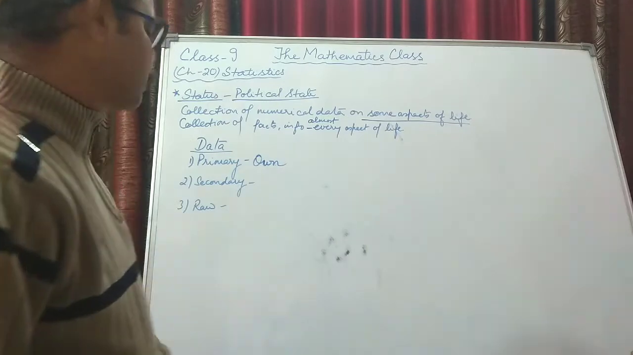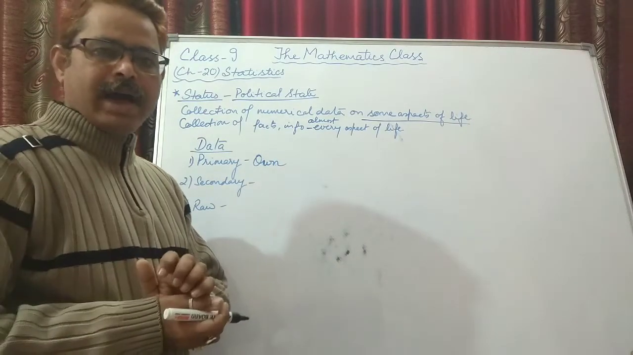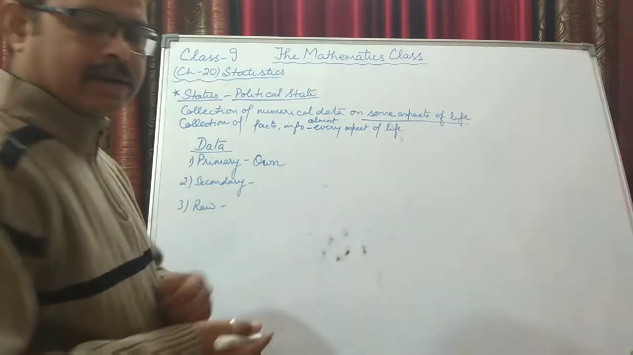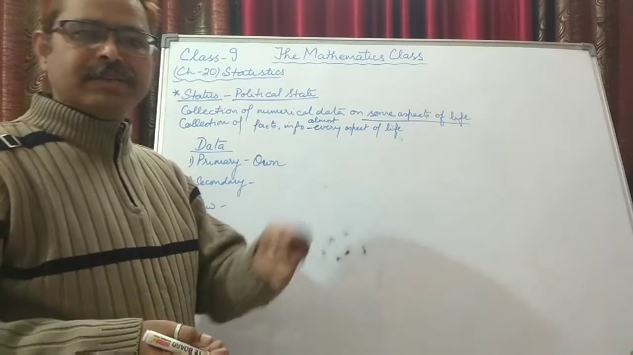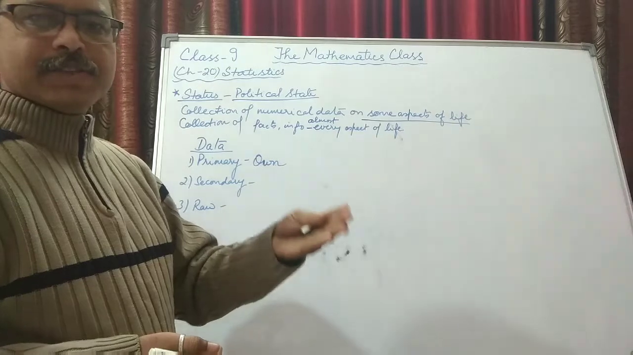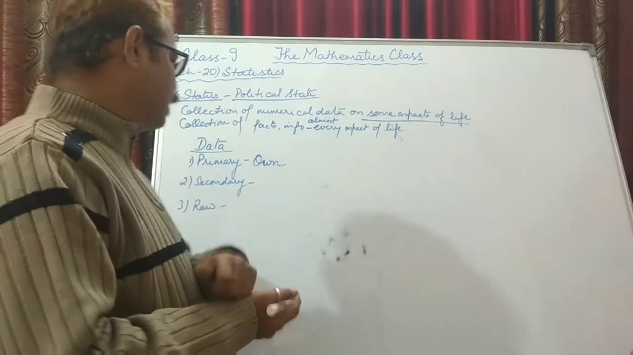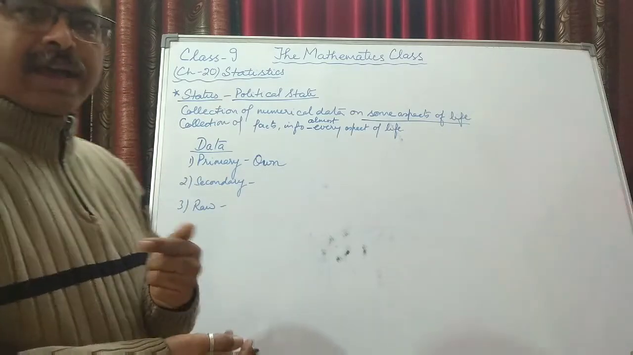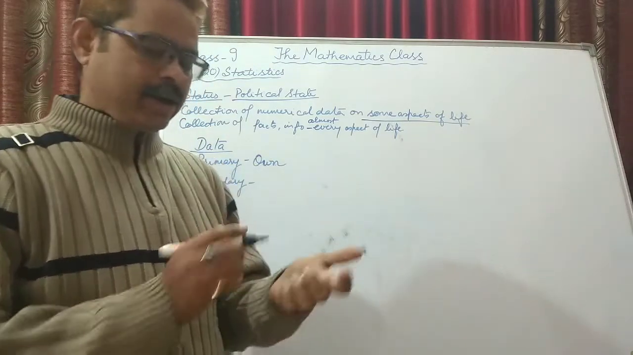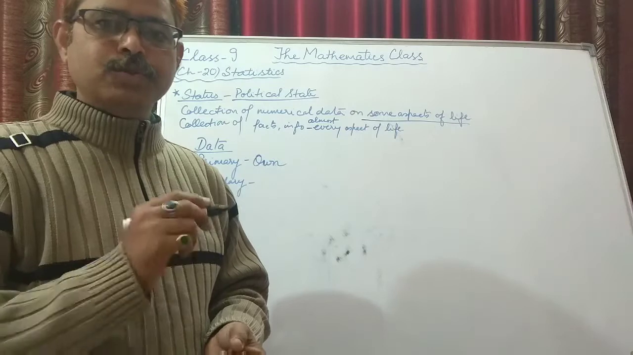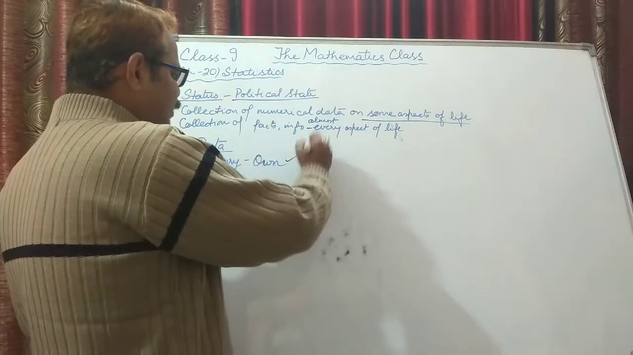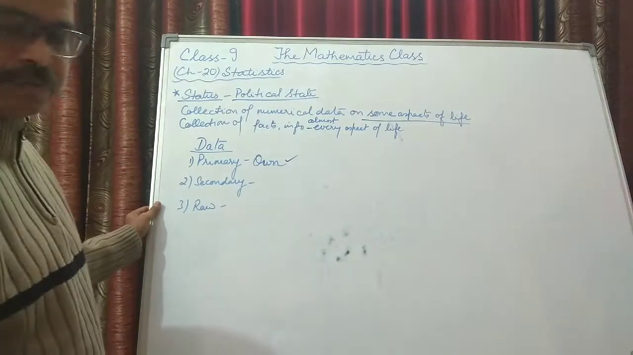Then this is known as primary data. Suppose I want to know how many children are there in everybody's family. In your family, how many children are there? One method is I go to everybody's home, I record the number of children, 1, 2, 1, 2 or whatever. So that way if I collect the data, that is known as primary data.